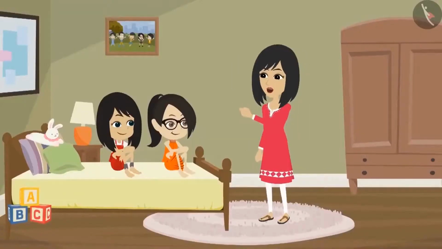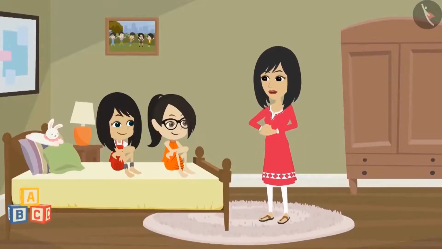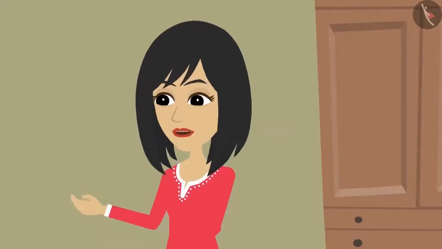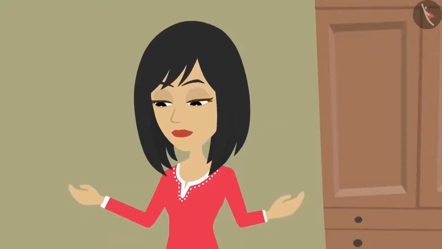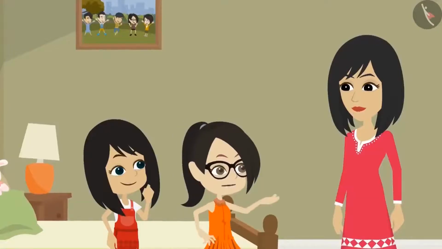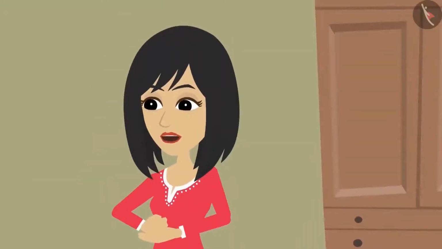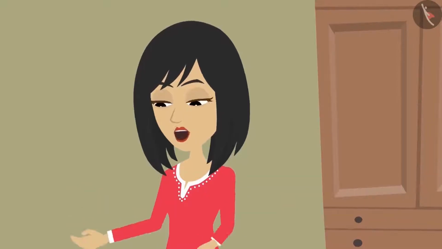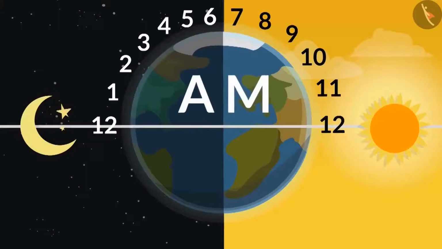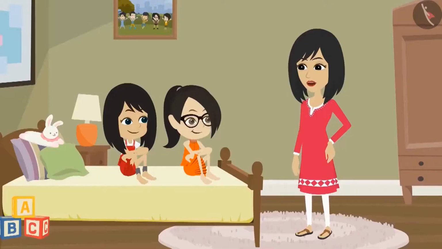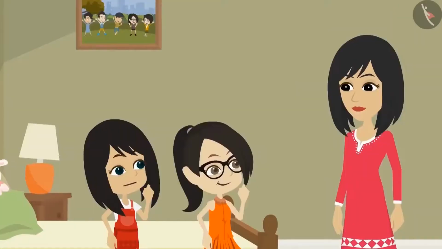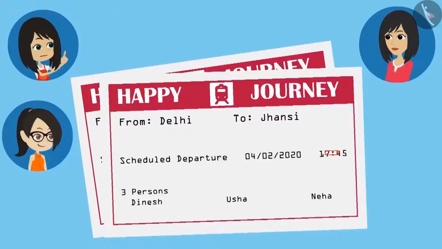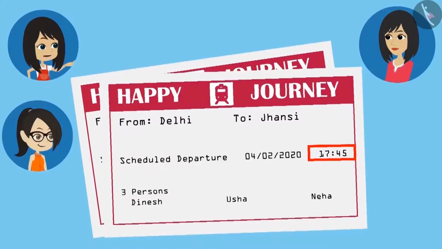Oh, now I understand why you are confused. I will clear your confusion. Well, tell me, how many hours are there in a day? There are 24 hours in one day. Absolutely correct, Vandana. There are two ways to write those 24 hours. One way is to write AM or PM along with the time, and the second way is to write the time according to the 24 hours. So does this mean that this is written in the 24 hours format?